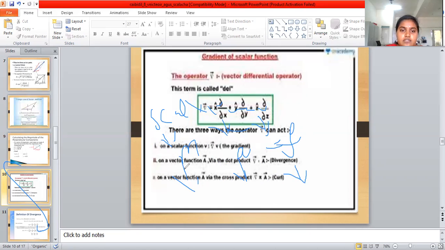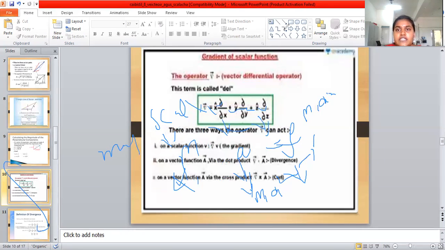Scalar means there is magnitude only. Vector means magnitude and direction. So force is also a vector, equal to magnitude into direction. So scalar into vector is equal to vector.